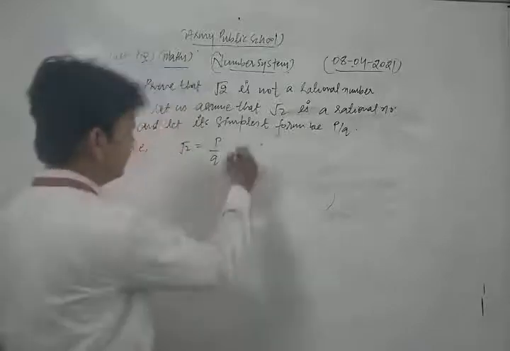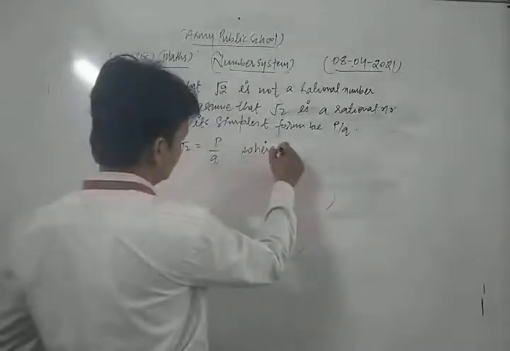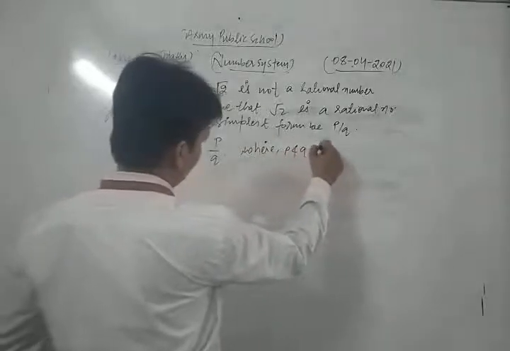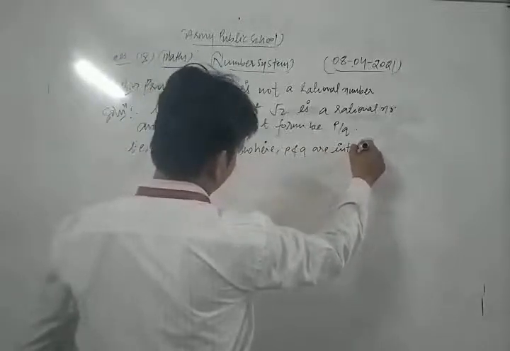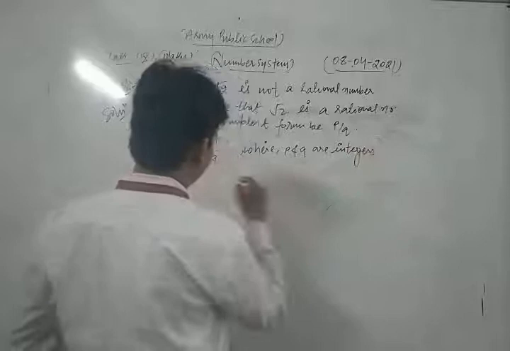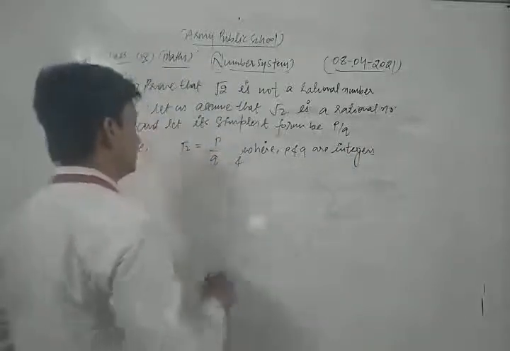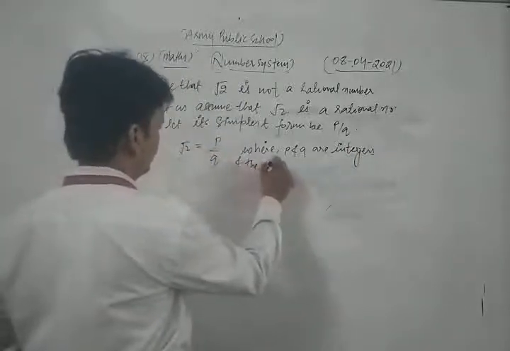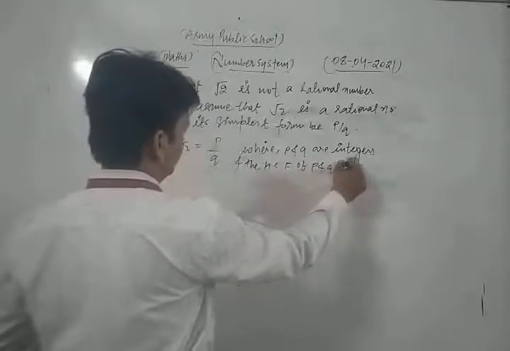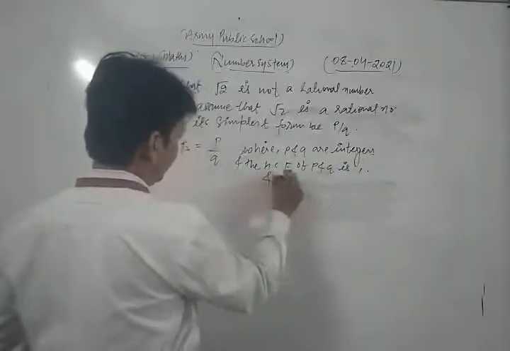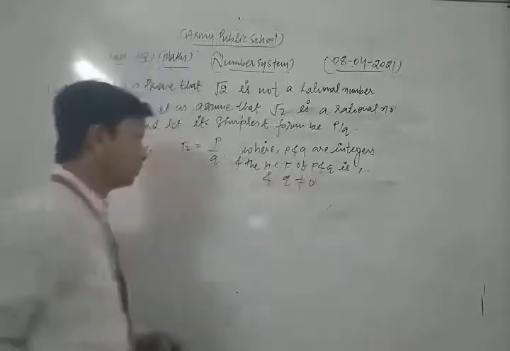Here p and q are integers and the HCF of p and q is 1, and q is not equal to 0.